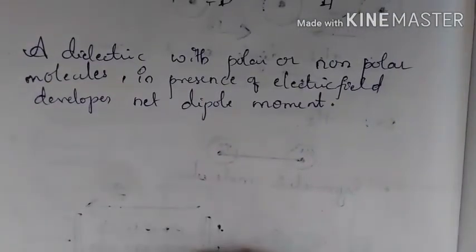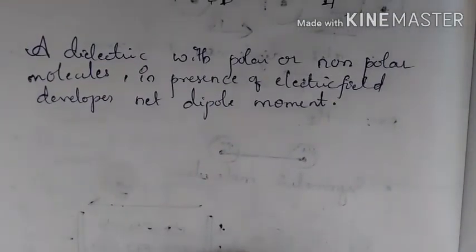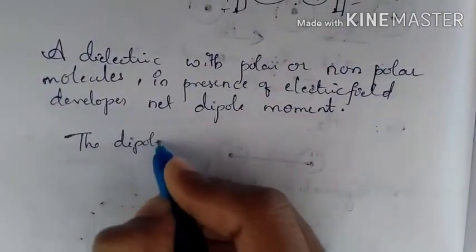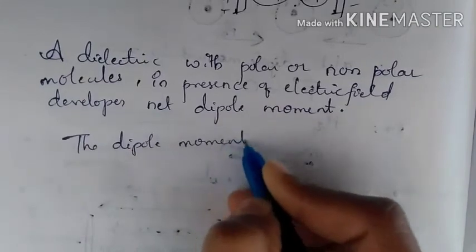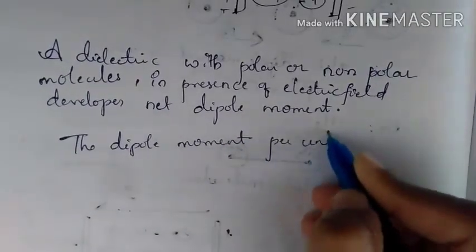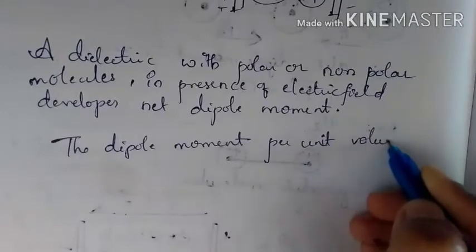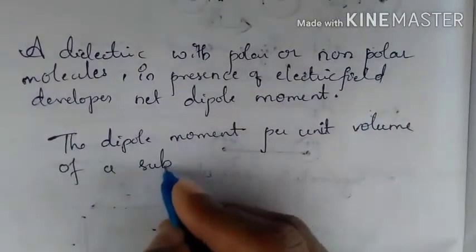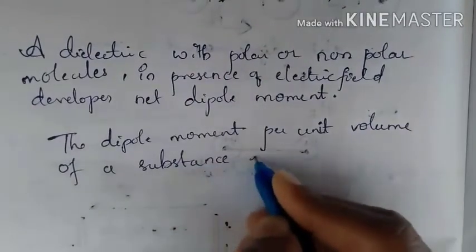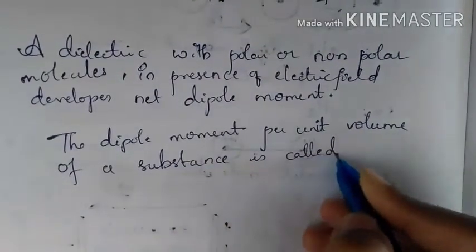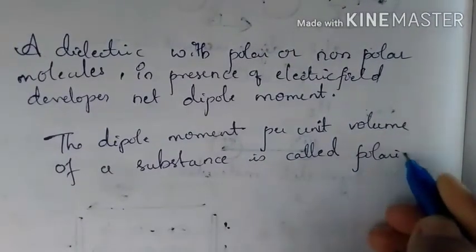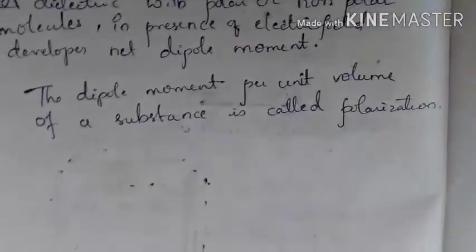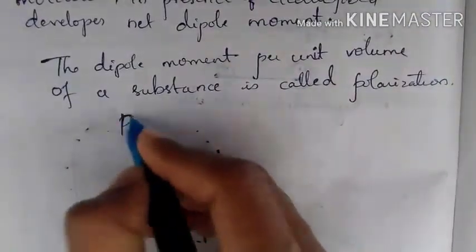What is polarization? It is the dipole moment per unit volume of a substance. And this polarization is denoted by P.